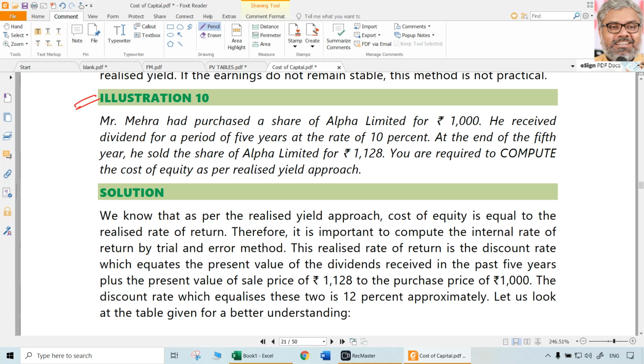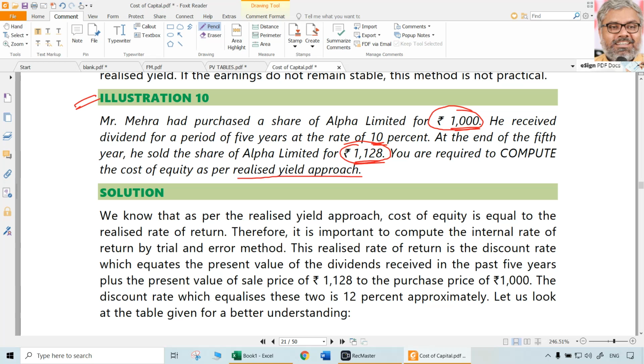Mr. Mehra had purchased a share of Alpha Limited for 1000 rupees. So originally he purchased some share of some company for 1000 rupees. He received dividend for a period of 5 years at the rate of 10%. At the end of the 5th year, he sold the share of Alpha Limited for 1128. Means there is dividend during all this period, 5 years, and there is a capital gain also. Both are yield only, both are his returns only. What is the cost of equity as per the realized yield approach is the question.